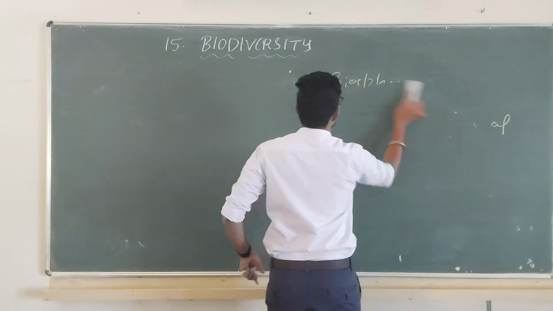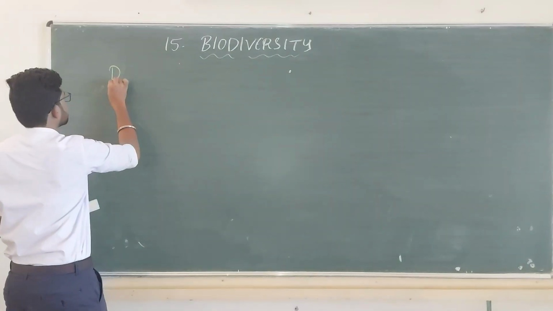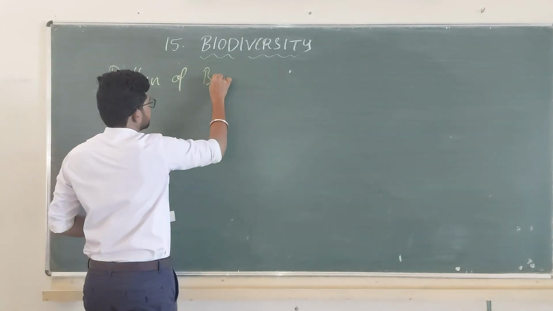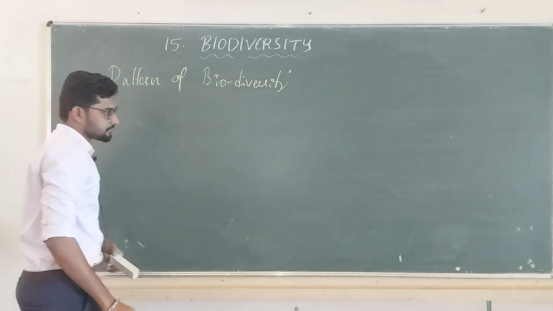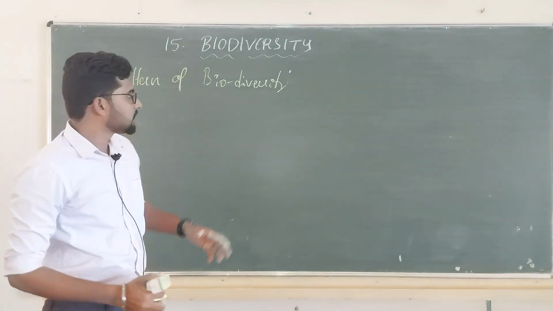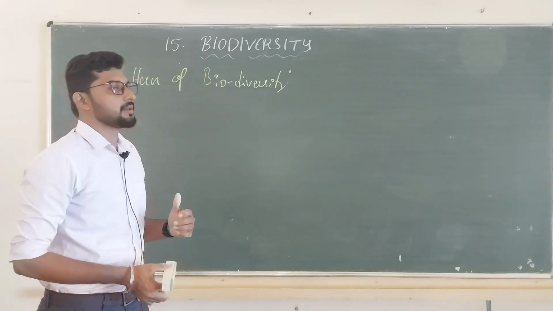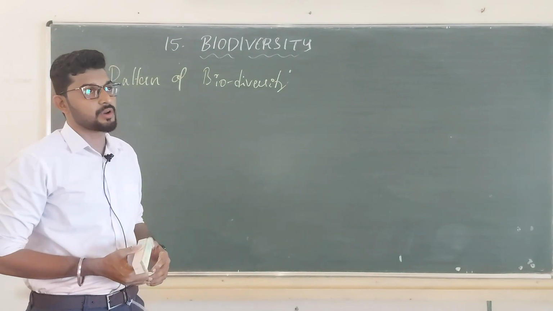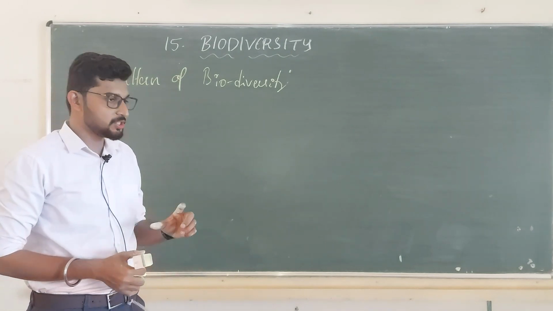In pattern of biodiversity, we are discussing where we can find the highest species of organisms, where we have very high species richness, in which part we can have that.